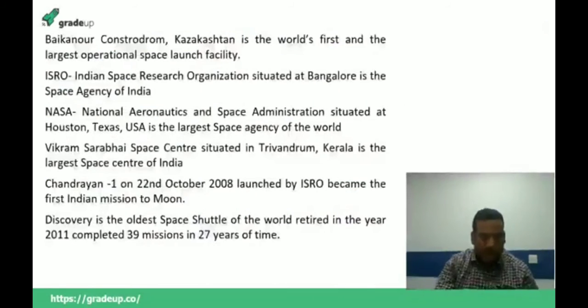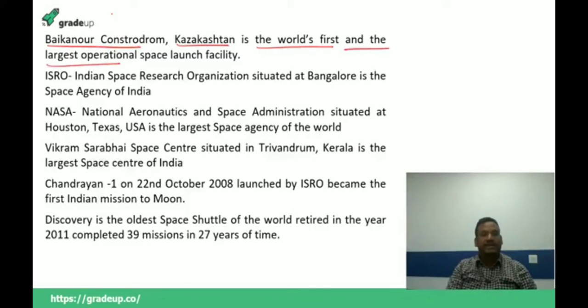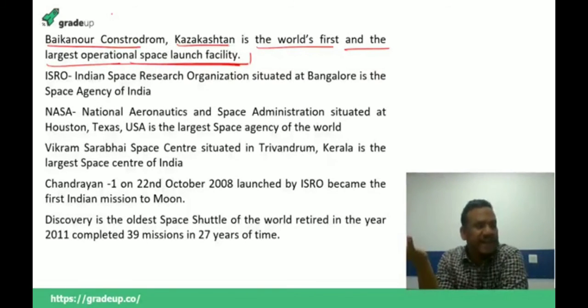Now, it has been asked which is the biggest spacecraft launch facility in the world, not of India. So let me tell you that the Baikonur Cosmodrome in Kazakhstan is the world's first and largest operational space launch facility. Now the people will ask me, sir, why Kazakhstan? There is no name of Kazakhstan in the space program. Actually, Kazakhstan is a part of the former USSR, my dear students. So Kazakhstan is a part of the former USSR, and that's why the biggest space center is situated there.